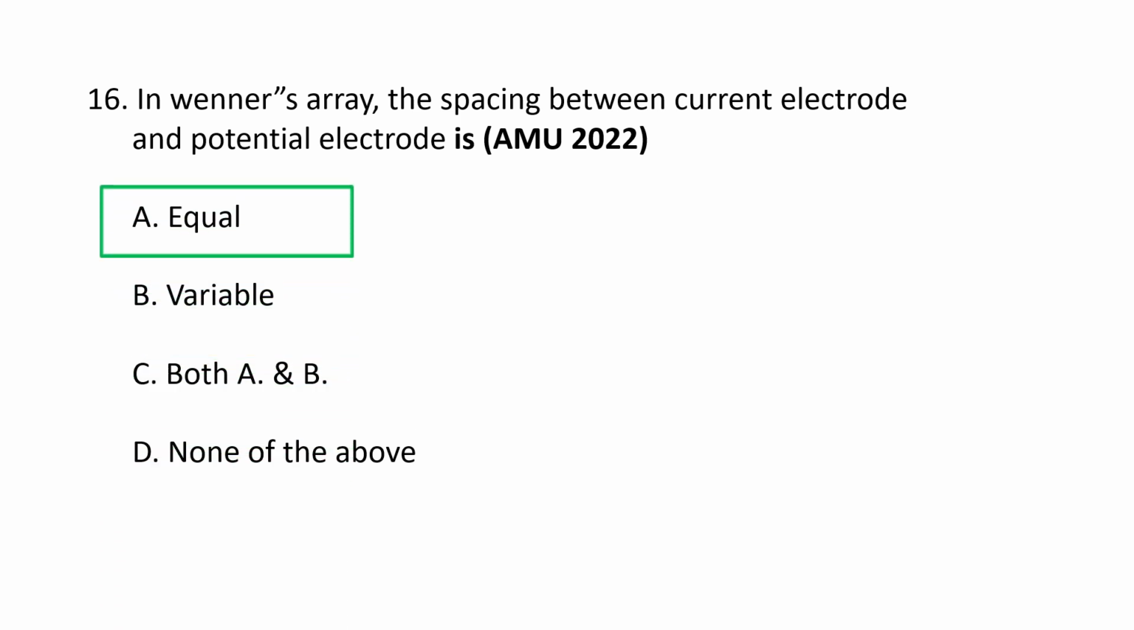In a Wenner array, the spacing between all adjacent electrodes, that is current to potential and potential to potential, is equal. In a typical 4-electrode Wenner array, the configuration involves 2 outer current electrodes A and B and 2 inner potential electrodes M and N, arranged in a straight line with a constant spacing A between each consecutive electrode. So in Wenner's array, the spacing between the current electrode and potential electrode is equal.